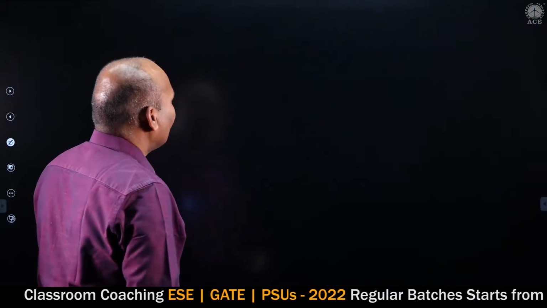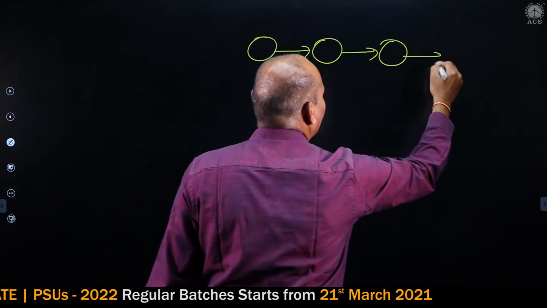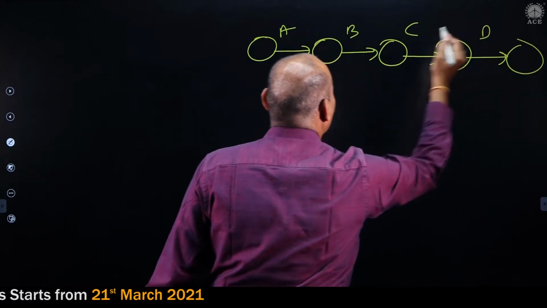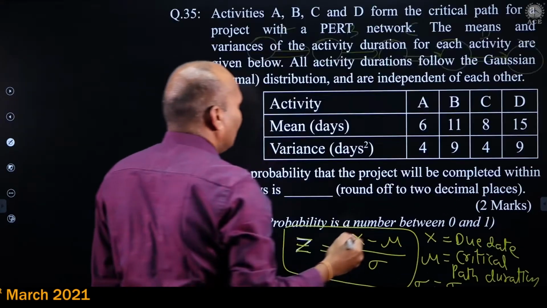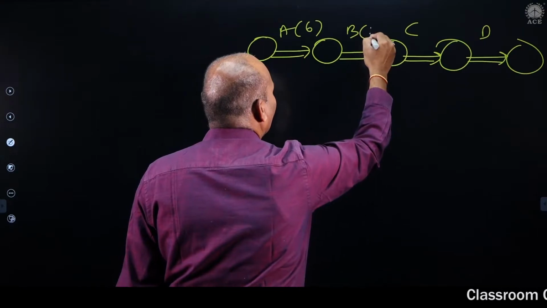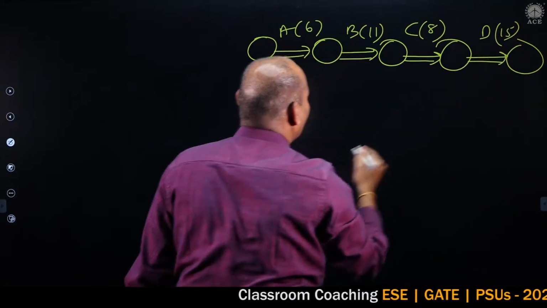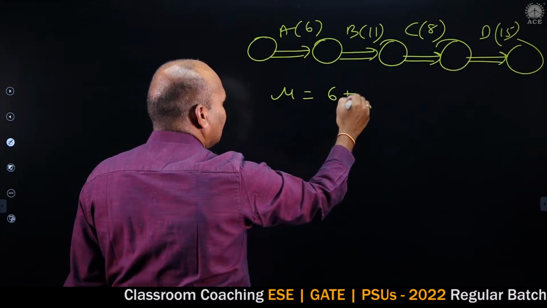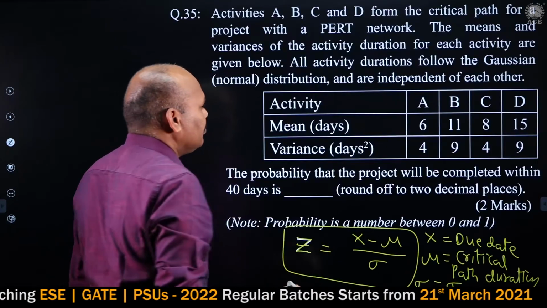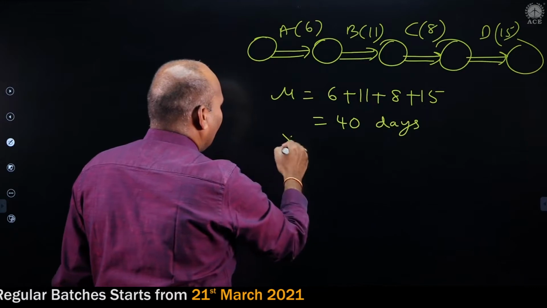So what exactly am I doing? There are 4 activities on the critical path, A, B, C, D, which itself is the critical path, with durations A 6, B 11, C 8, D 15. So mu is equal to 6 plus 11 plus 8 plus 15, which is equal to 40. And the x value is 40.